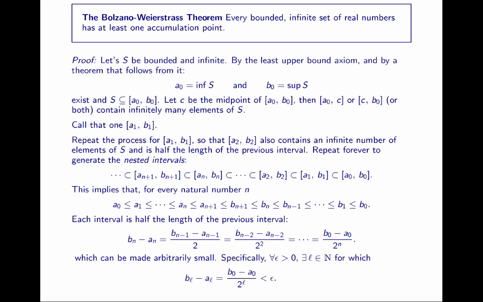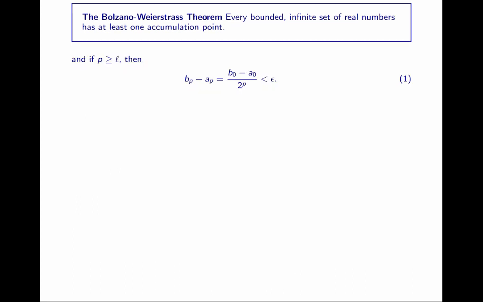Specifically, we can say that for any epsilon greater than 0, there's a natural number L for which BL minus AL equals B0 minus A0 over 2 to the L. This equality comes from this observation, and this is less than epsilon, right? For every epsilon, we can find an L that'll make this true, right? We can do that. And if P is any integer greater than or equal to L, then BP minus AP is also less than epsilon.